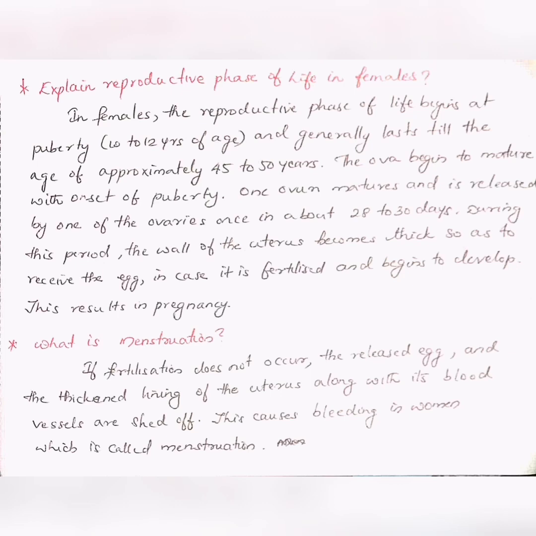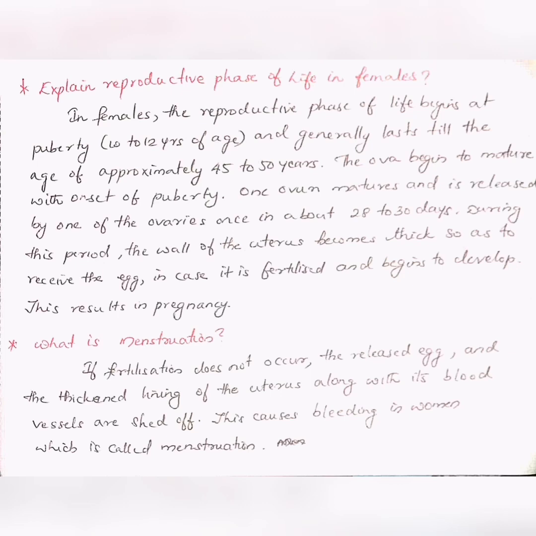Explain reproductive phase of life in female. In female, the reproductive phase of life begins at puberty, 10 to 12 years of age, and generally lasts till the age of approximately 45 to 50 years.